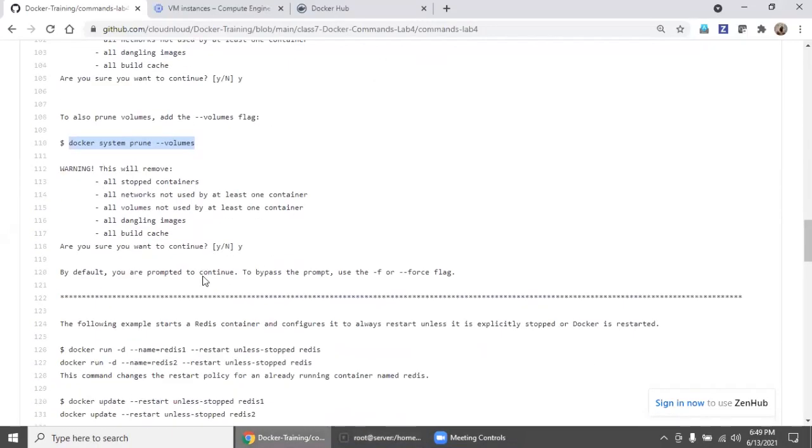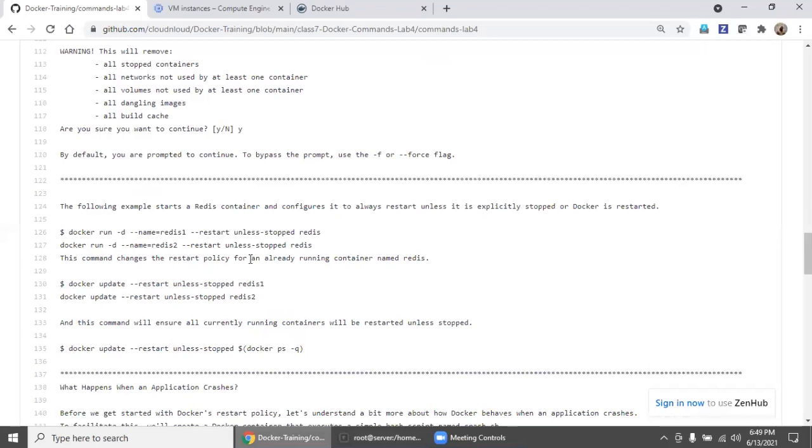Now come back here. So now what we are going to do is, there is a Redis image, for the restart option. The restart options, no, on-failure, unless-stopped, always, there are 4 kinds of restart options, which is very, very critical and important also. So we are going to run in the detached mode, and we are going to give a name redis1. You can give any name, but it should be meaningful, right? We are going to apply the restart option unless-stopped. So I'm going to create this.